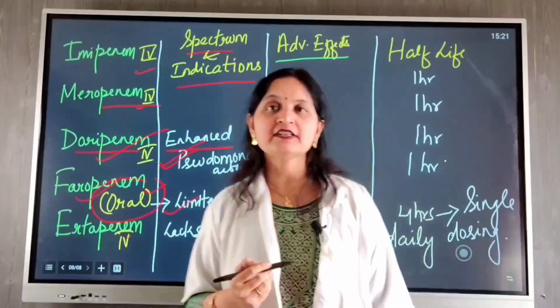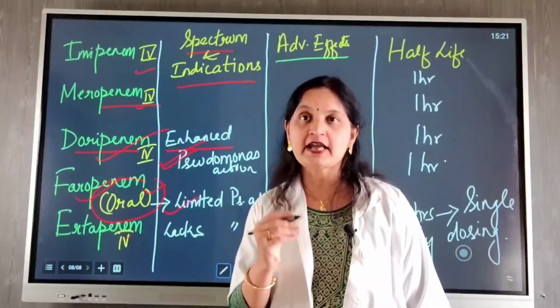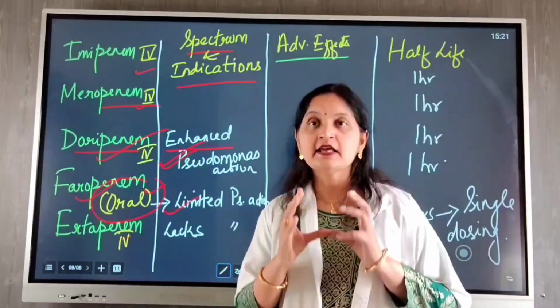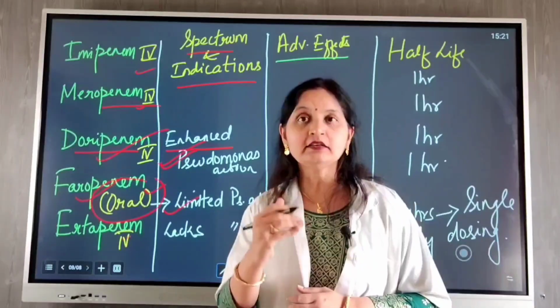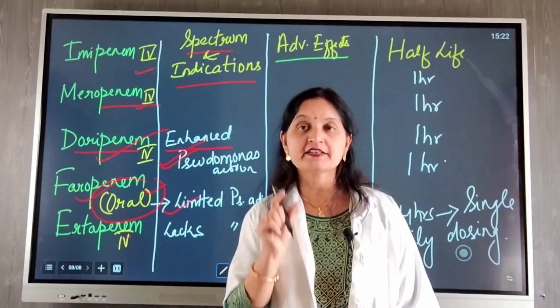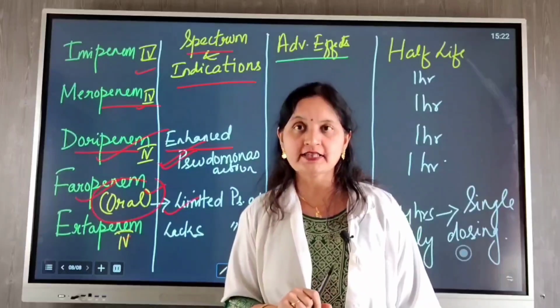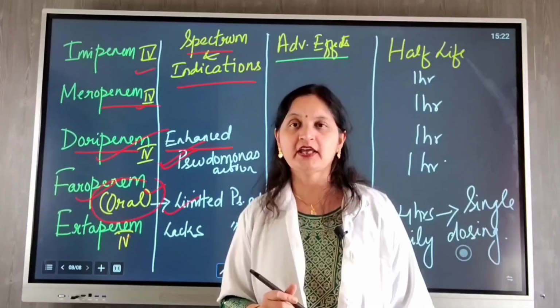With respect to the adverse effects, imipenem, as we have discussed, can cause seizures at high doses, whereas seizures are less likely with other carbapenems. A characteristic feature of ertapenem is that it has a long half-life of 4 hours. Therefore, a single daily dosing is adequate to maintain therapeutic efficacy.